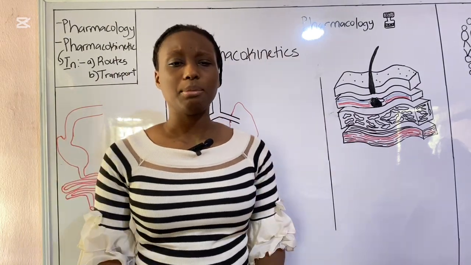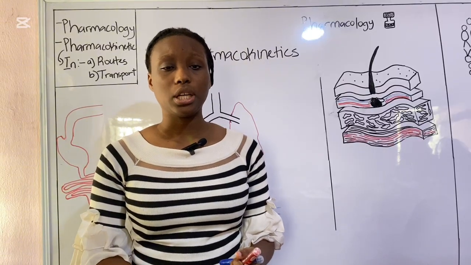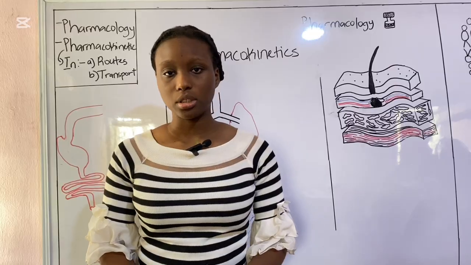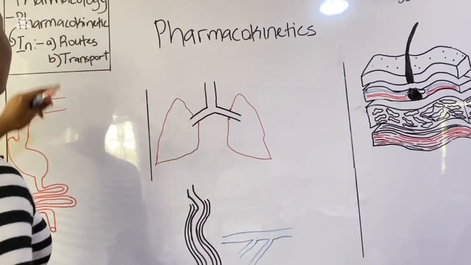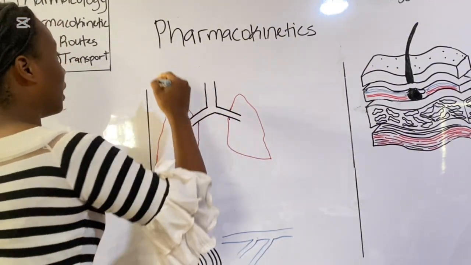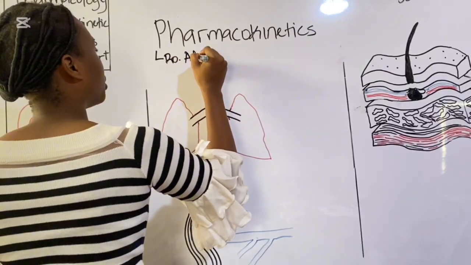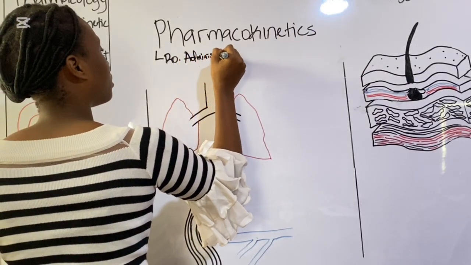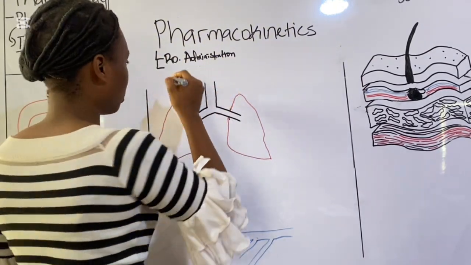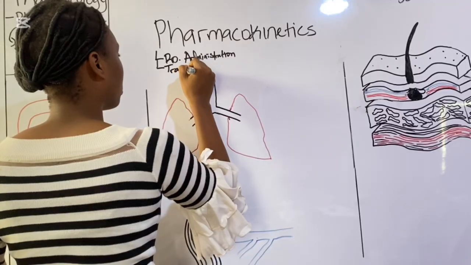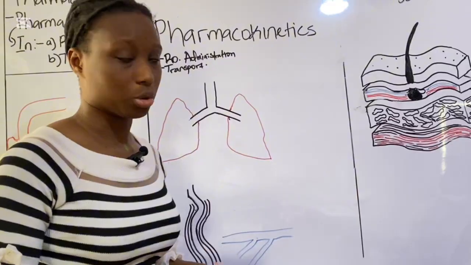And what does that mean? It means how the drugs come in the body, how the drugs move through the body, and how the drugs move out of the body. When we're trying to understand how drugs move in the body, we study the routes of administration. That is how drugs can get in the body. And then we study the transport of drugs.